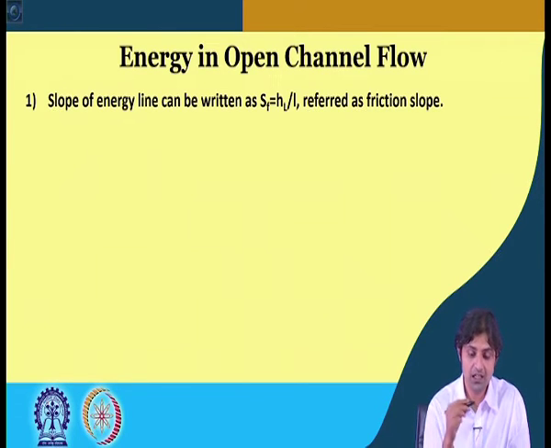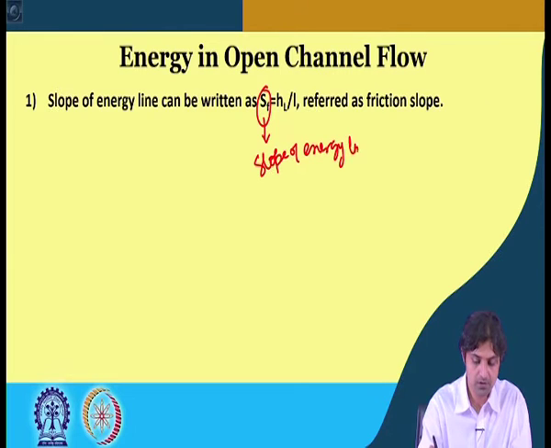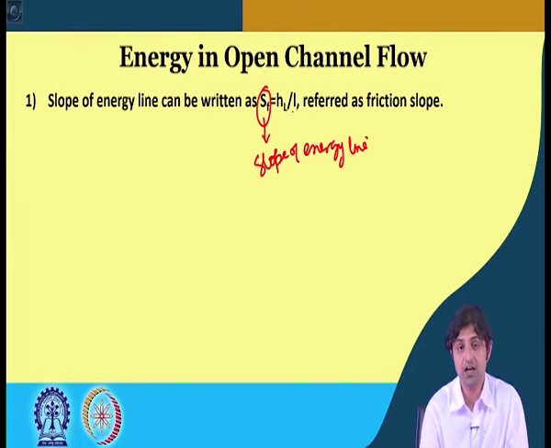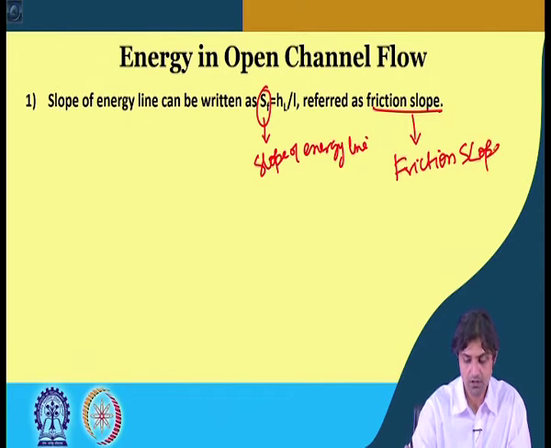So, if we say SF is the slope of the energy line, then we say it is HL by L, where L is the length of the channel under consideration, and this is called the friction slope. Okay.